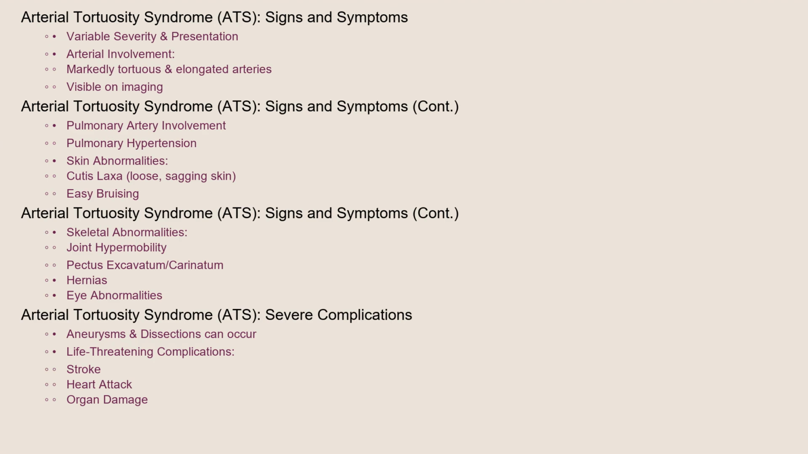The signs and symptoms of ATS can vary widely in severity and presentation. Common features include markedly tortuous and elongated arteries throughout the body, visible on imaging, pulmonary artery involvement, leading to pulmonary hypertension, skin abnormalities, such as cutis laxa, sagging skin and easy bruising, skeletal abnormalities, including joint hypermobility and pectus excavatum or carinatum, hernias, and eye abnormalities. In severe cases, aneurysms and dissections can occur, leading to life-threatening complications such as stroke, heart attack, or organ damage.